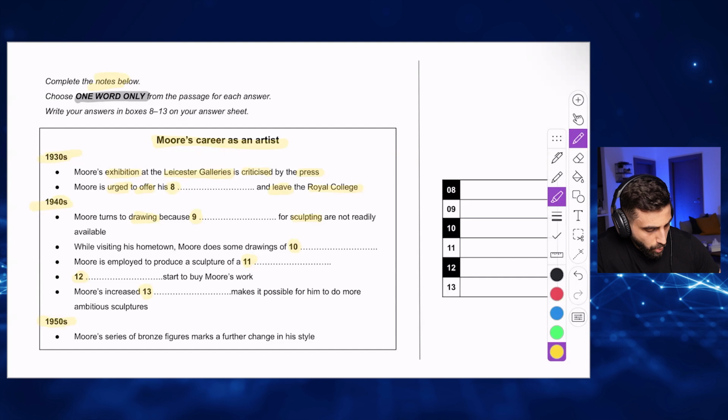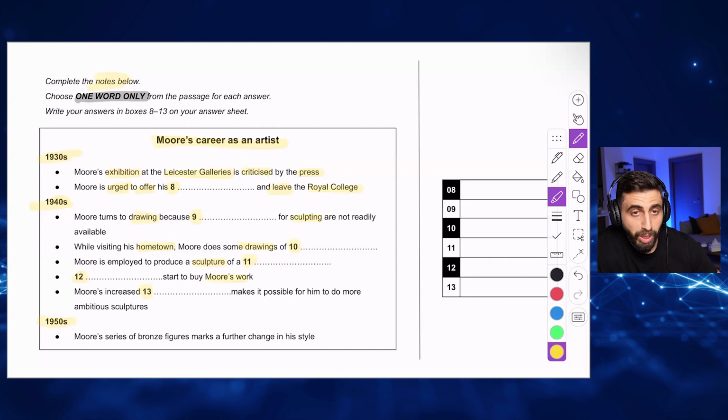Number 10. While visiting his hometown is a keyword. Mo does some drawings of. So he drew something. So I'm looking for this word. Mo is employed to produce a sculpture of something. So somebody employed Mo to create a sculpture of something. Maybe of a person, maybe. Number 12. Somebody started to buy Mo's work.